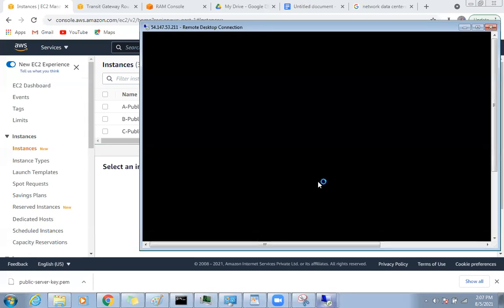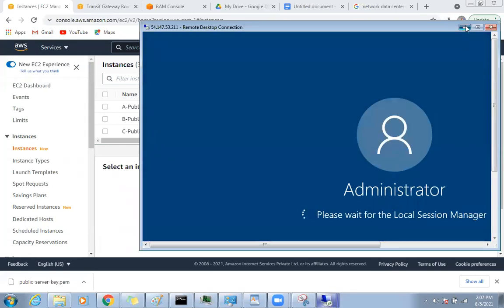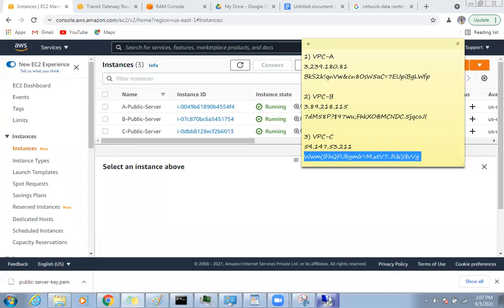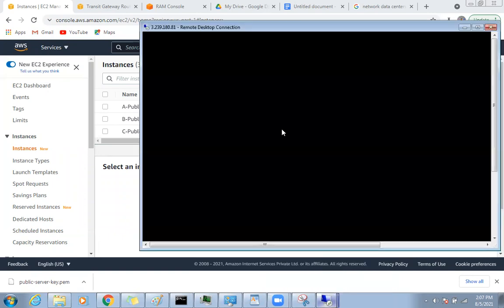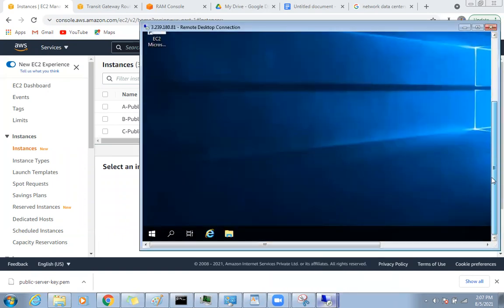Okay, so here are my servers. So now if I go back here, so I have three servers. So VPC A is nothing but this is a VPC A server. Okay, so let me open the CMD.